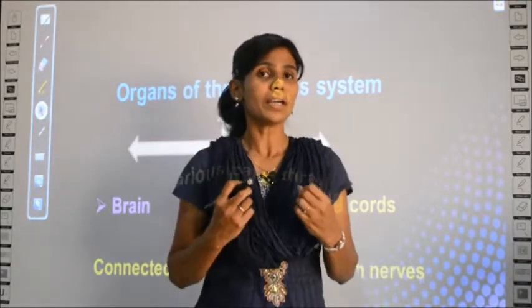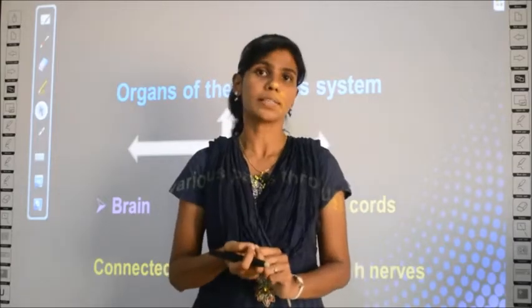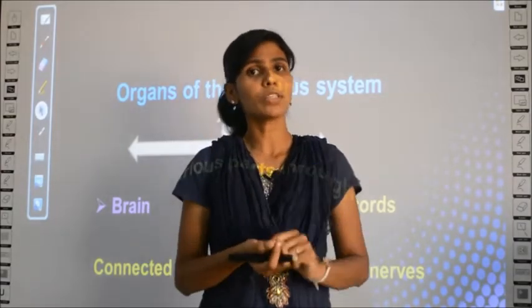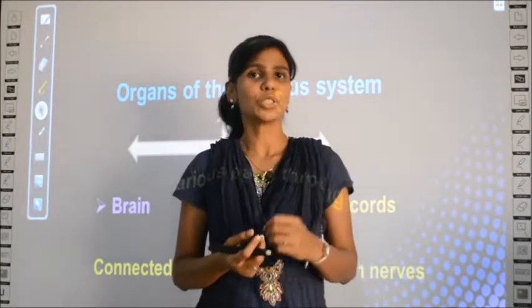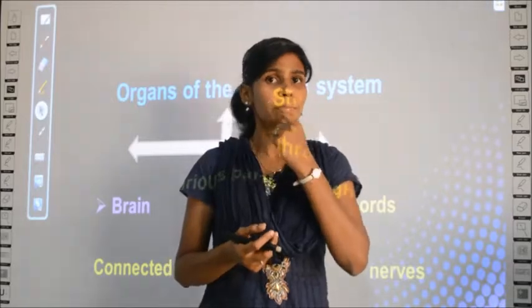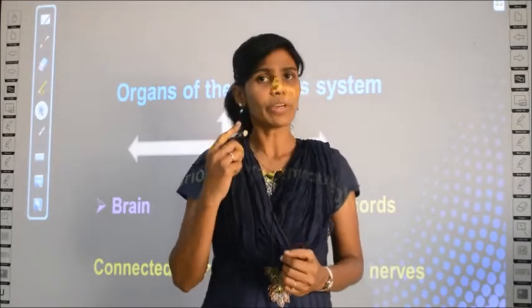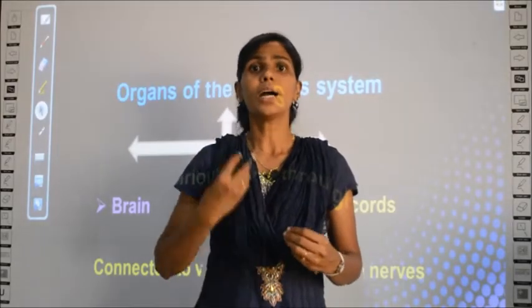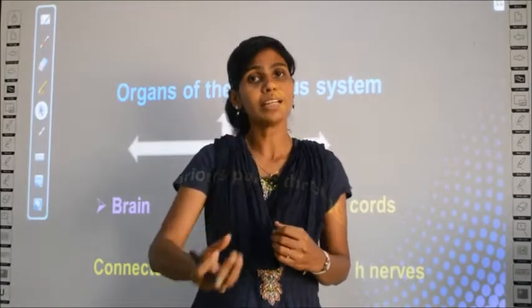Clear? So why nerves? Suppose your brain gives some instruction to your hand, how will it reach from the brain to your hand? It needs some connection, no? That connection is through the nerves of your body. The nerves start from the brain and end in your hand and other parts of the body, so when your brain gives instruction, your hand will respond. If your brain says take that pen, then your hand takes that pen.